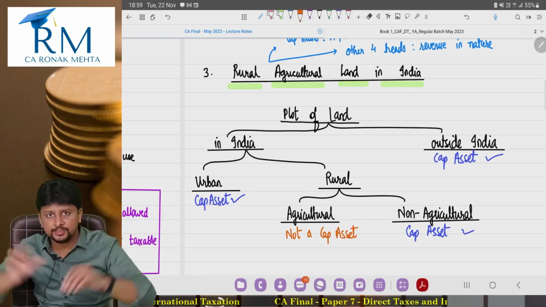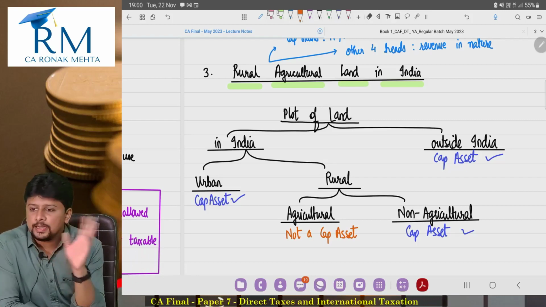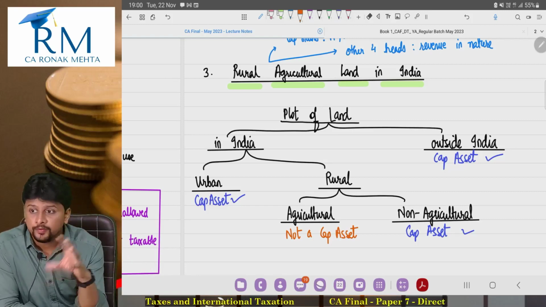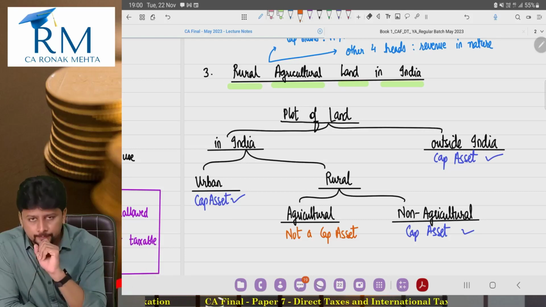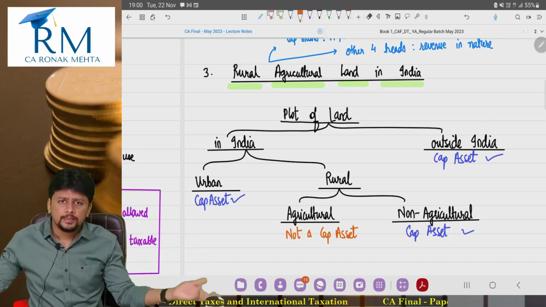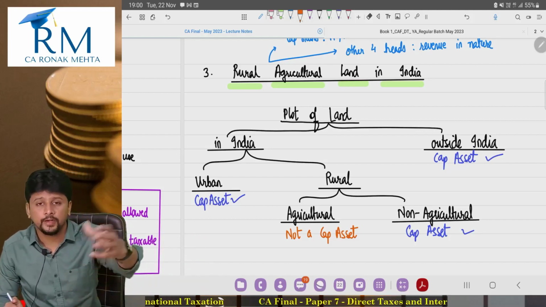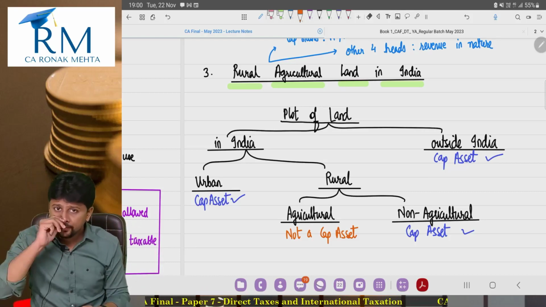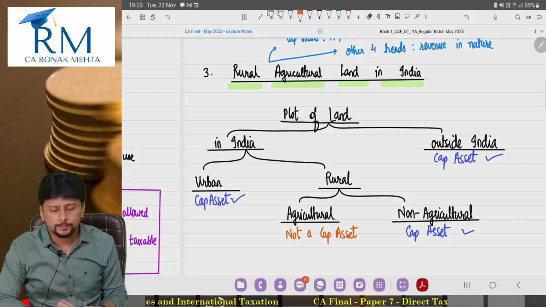Now when you analyze this chart, you have one doubt. Sir, in India, outside India, we easily understand. Okay, nobody needs to explain where the land is. Sir, second, used for agriculture purposes, used for non-agriculture purposes, that's also easy to understand. If you are using the plot of land for cultivation activity, farming activity, it is agriculture use. If you are using it for non-agricultural business purposes, industrial purposes, non-agriculture.